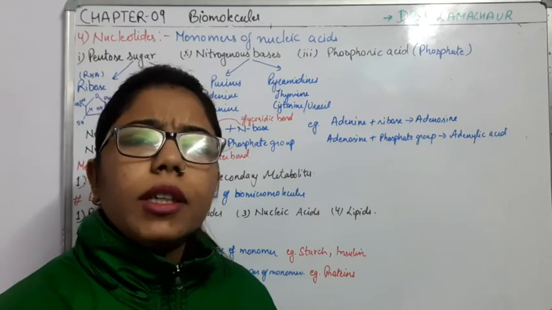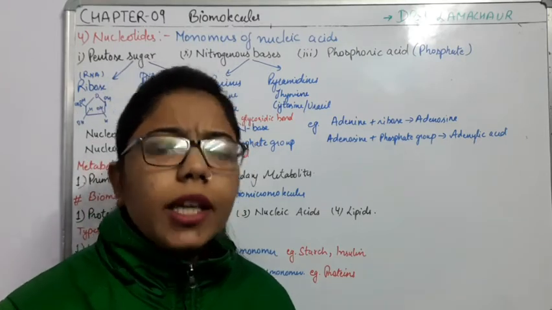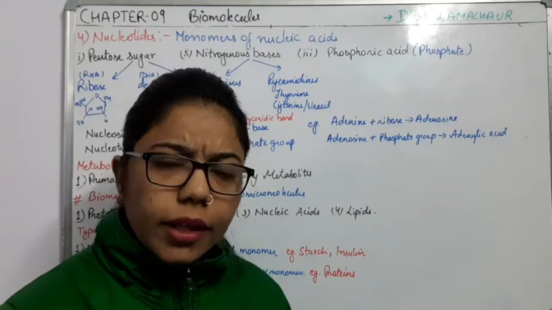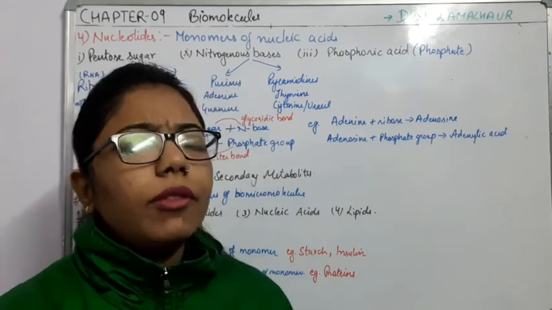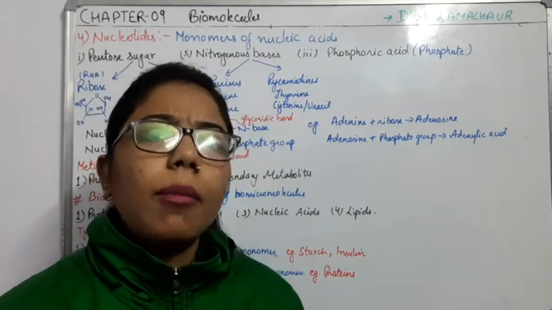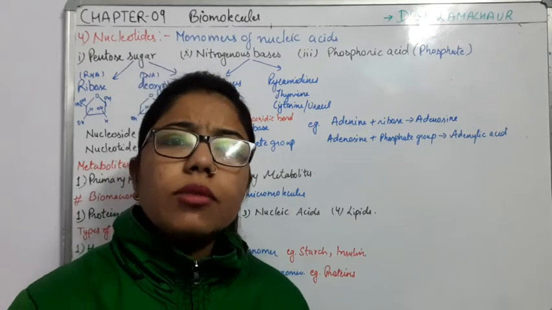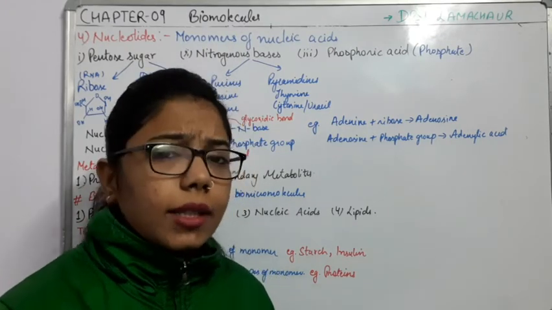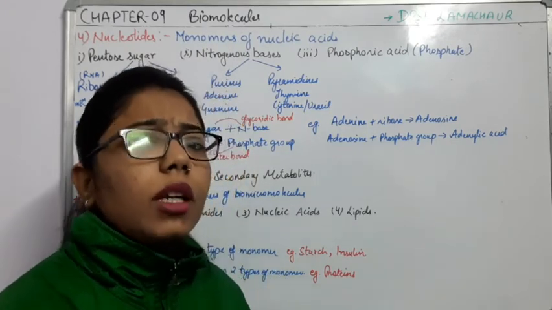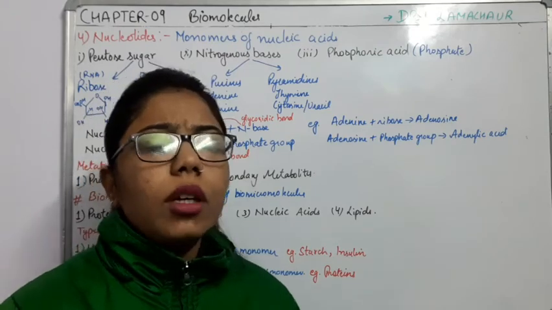We have done the structure and the classification of carbohydrate. Like this, we have done the second one, the amino acids. Amino acids are the simpler form, or the monomer unit, of the protein.